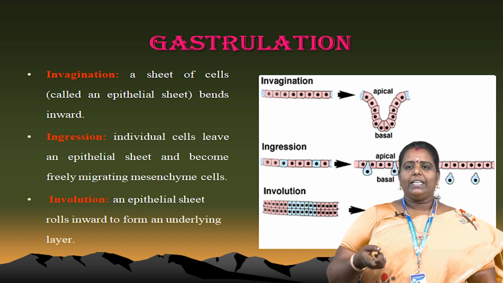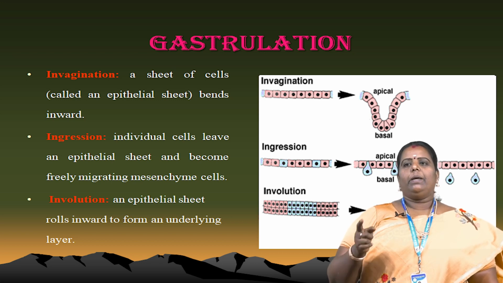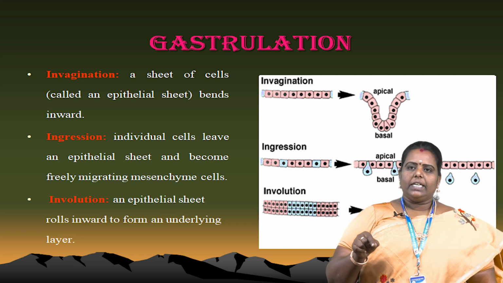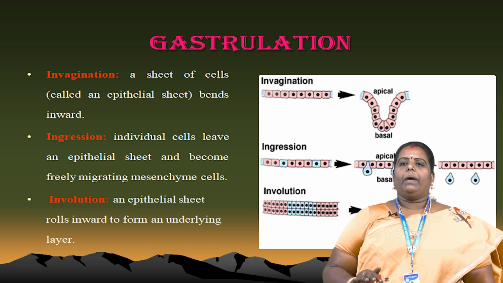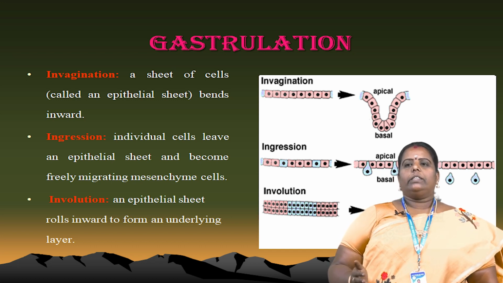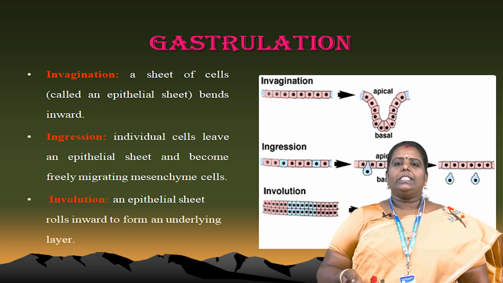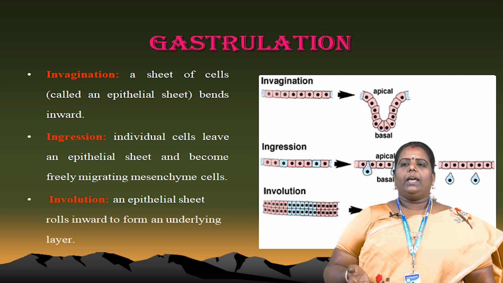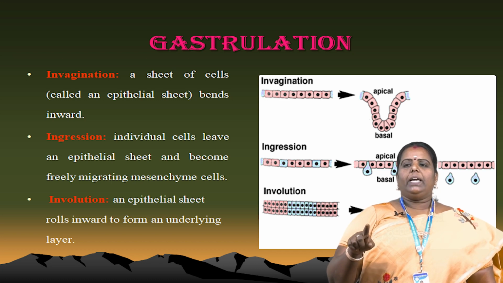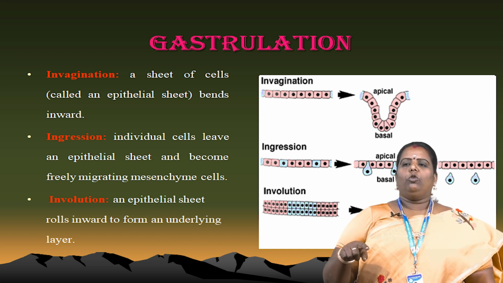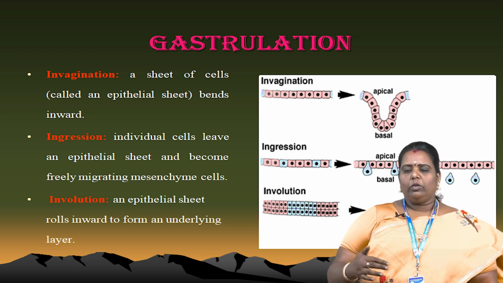The picture shows invagination. A sheet of cells called the epithelial sheet bends inwards. That's the basal side and the apical side. Ingression: individual cells leave an epithelial sheet and become freely migrating mesenchymal cells. Another one is involution. The epithelial sheet rolls inward to form an underlying layer. This is a very nice picture. These pink cells are bending, and the blue cells are also organizing the formation of the bend. That is called involution.